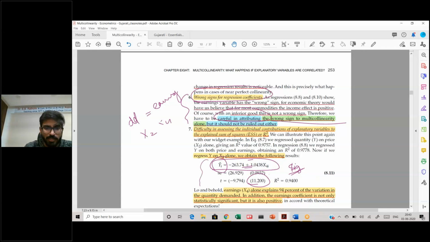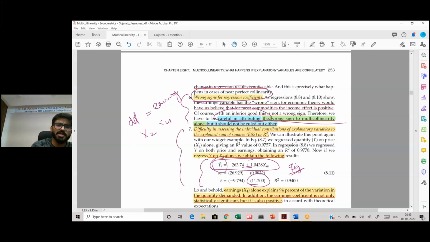So you can check for the individual relationship. If it comes out to be significant, if these signs are coming out to be correct as expected, then you can probably dig in a little deeper and check for multicollinearity, again by checking for auxiliary regressions. We'll come to that again.